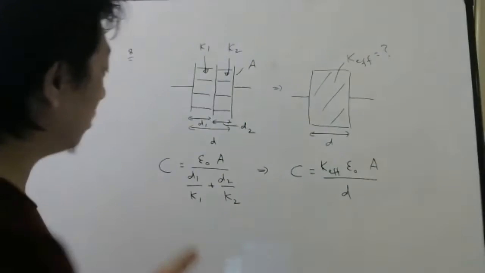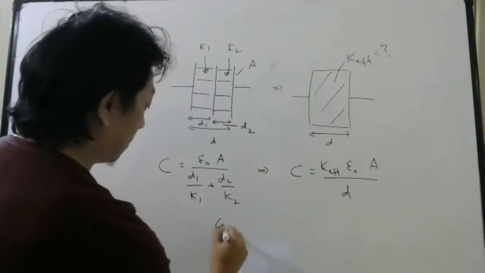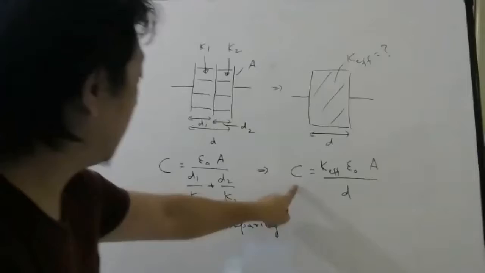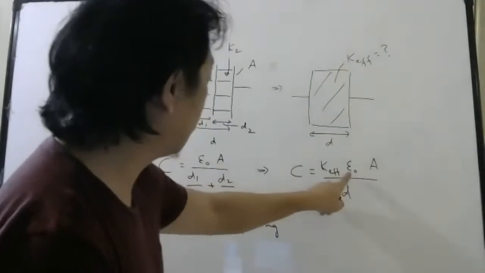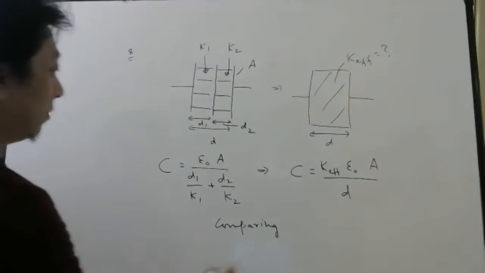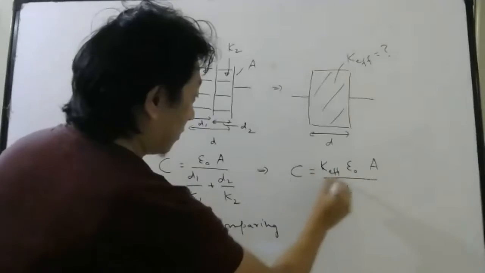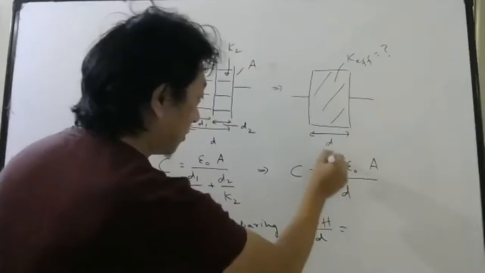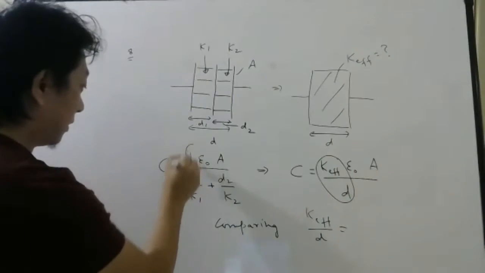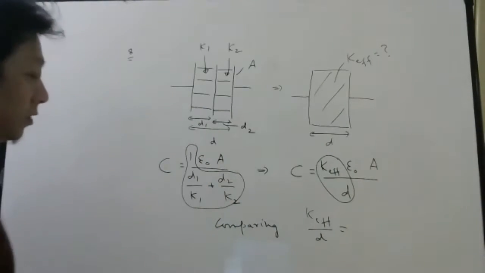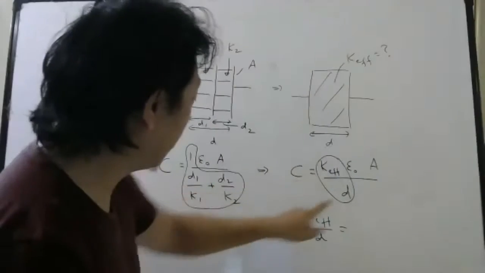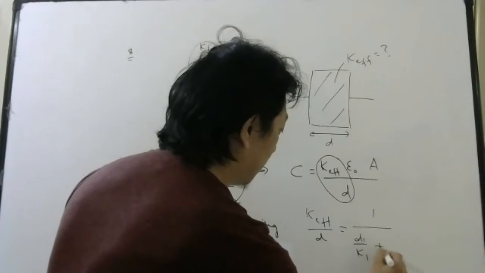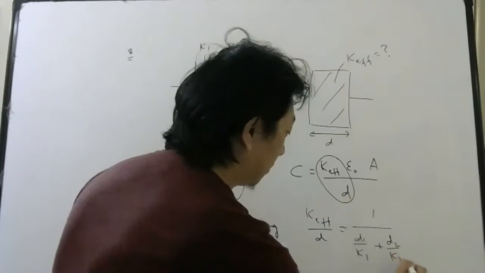So now compare these two. Comparing C, A, epsilon naught, epsilon naught. That means this one, K effective by D. In place of this, I can write 1 by this part, right? Yes or no? So K effective by D will be 1 by D1 by K1 plus D2 by K2.